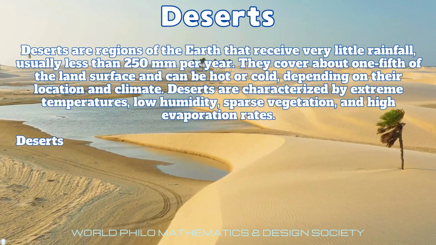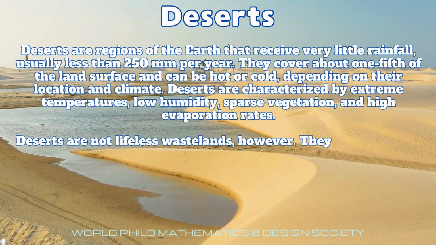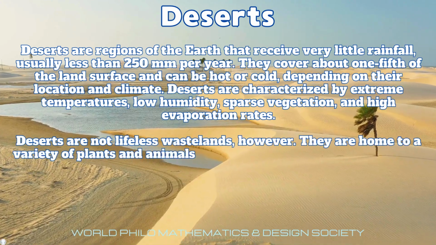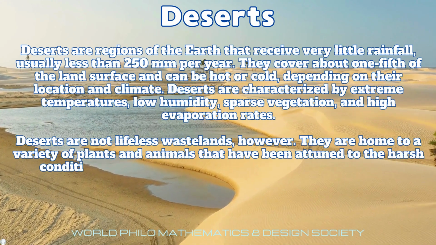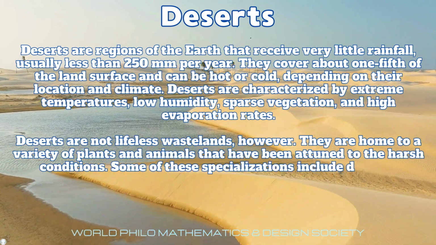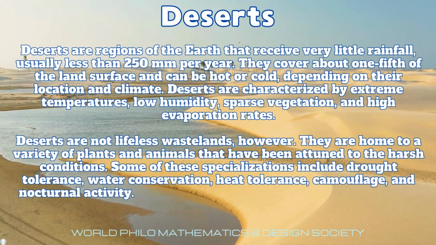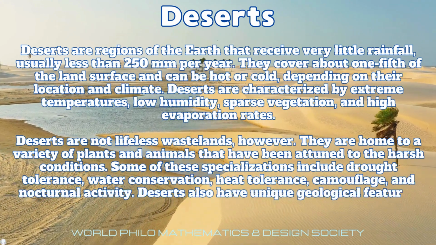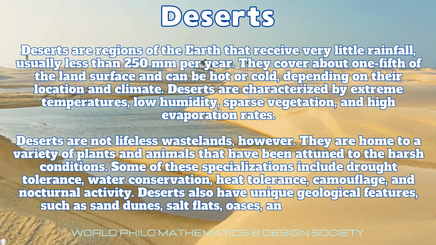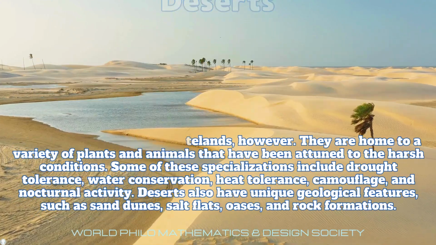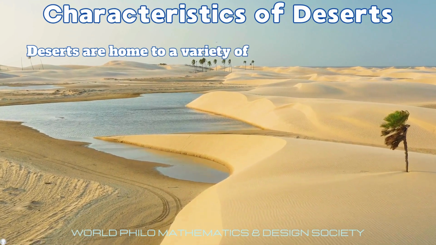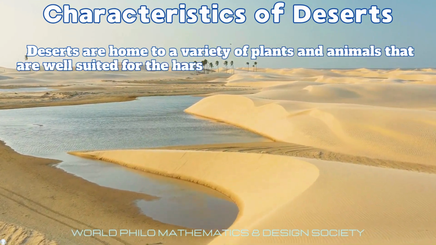Deserts are not lifeless wastelands. They are home to a variety of plants and animals that have been attuned to the harsh conditions. Some of the adaptations include drought tolerance, water conservation, heat tolerance, camouflage, and nocturnal activity. Deserts also have unique geological features such as sand dunes, salt flats, oases, and rock formations. Deserts are home to a variety of plants and animals that are well suited for the harsh and dry conditions.